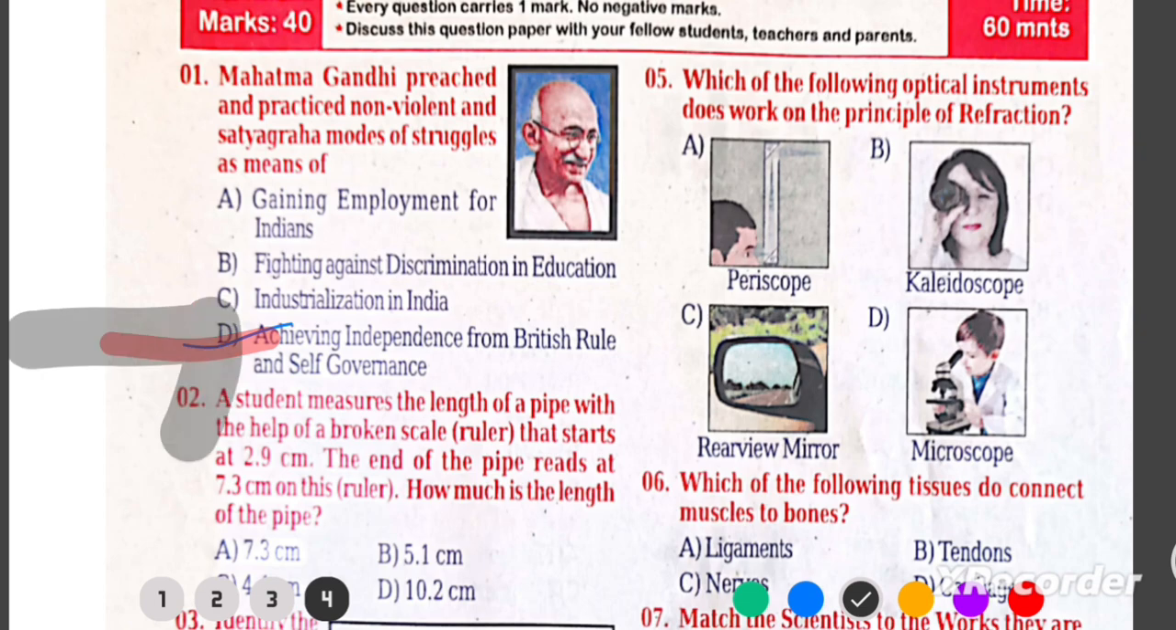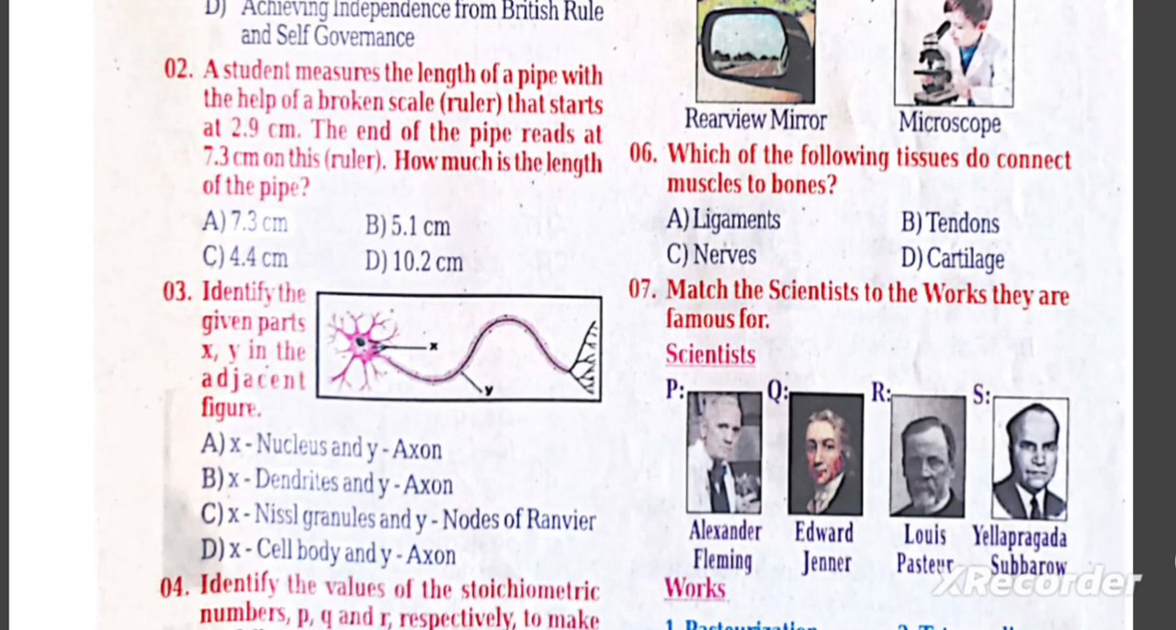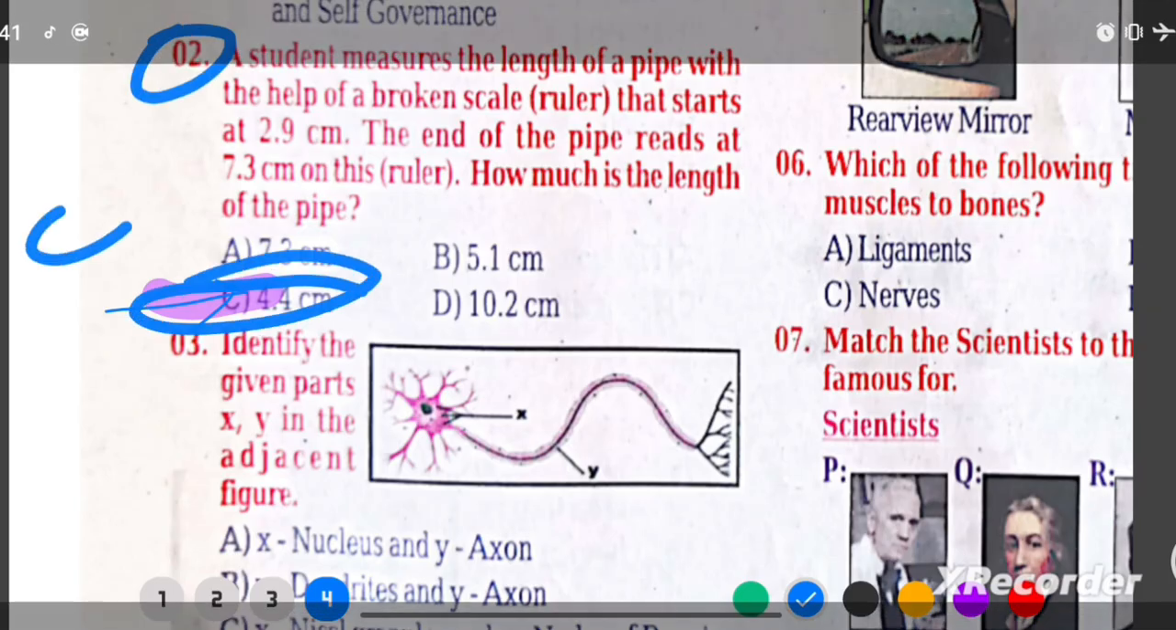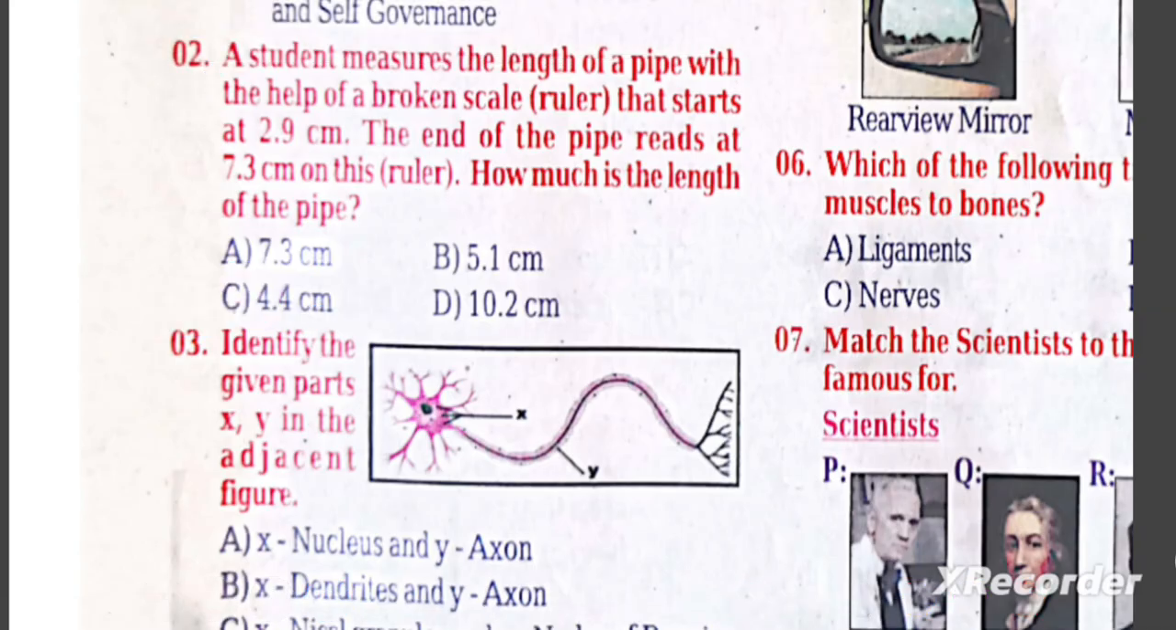Q2. A student measures the length of a pipe with the help of a broken scale that starts at 2.9 centimeters. The end of the pipe reads 7.3 centimeters on this ruler. How much is the length of the pipe? A. 7.3 centimeters, B. 4.4 centimeters, C. 5.1 centimeters, D. 10.2 centimeters. Explanation: length equals final reading minus initial reading, equals 7.3 minus 2.9, equals 4.4 centimeters. So the length of the pipe is 4.4 centimeters.